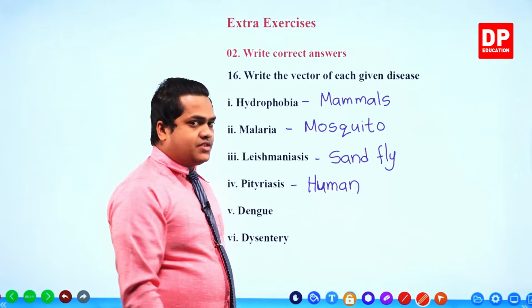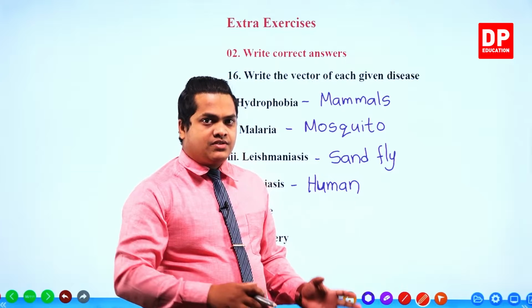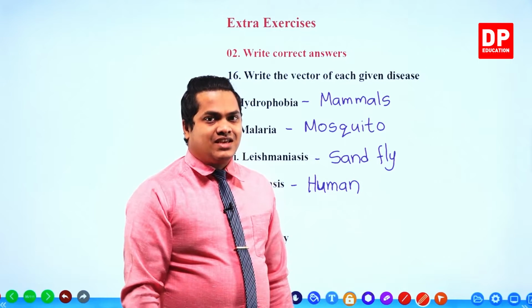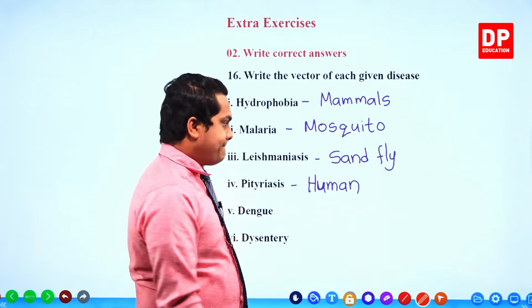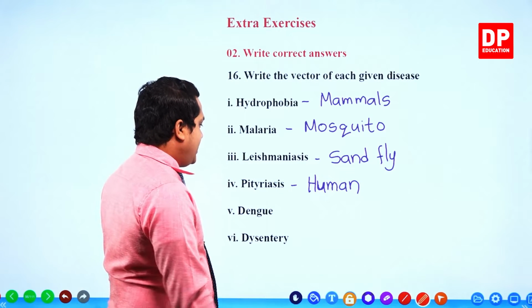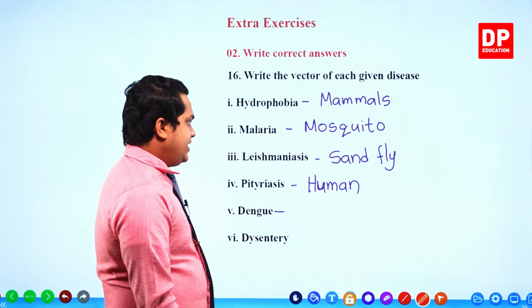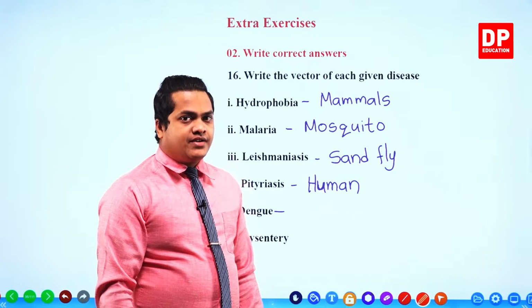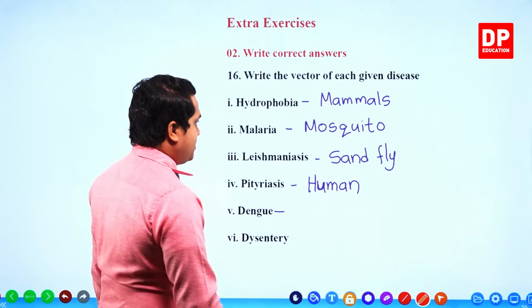These pityriasis conditions may travel from one person to another, especially through touch, as these are skin diseases. Next one, dengue. Once again, dengue is a disease spread by mosquitoes. So mosquito.